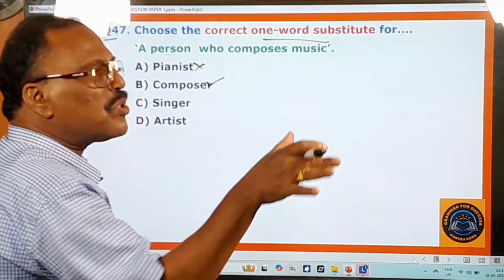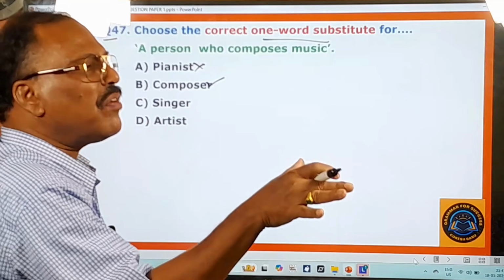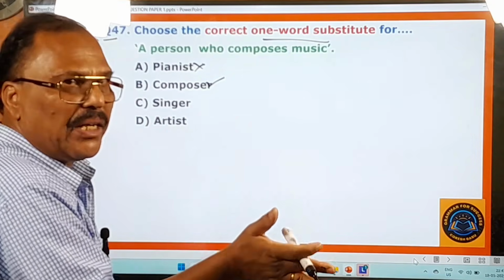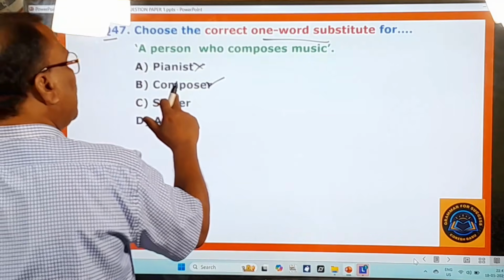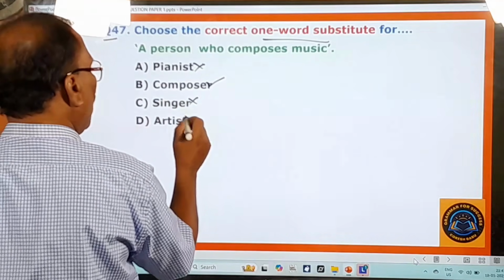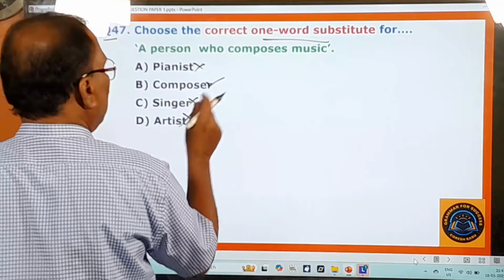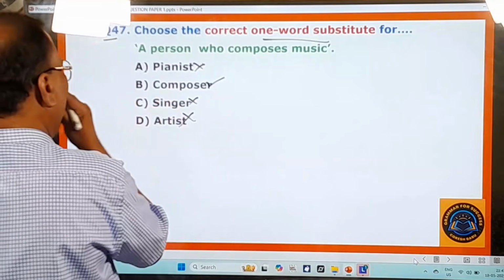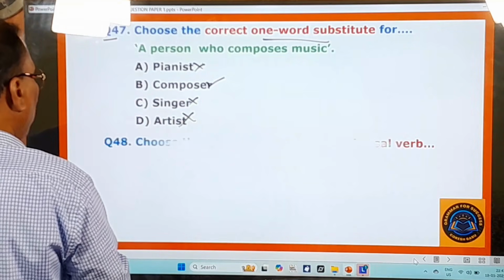Compose means kurchuta. కూర్చువాడు, సంగీతాన్ని కూర్పరి. So in English, they say a composer. Singer, no. Artist, no. So composer is the right one. And you move on to the next question, 48th one.